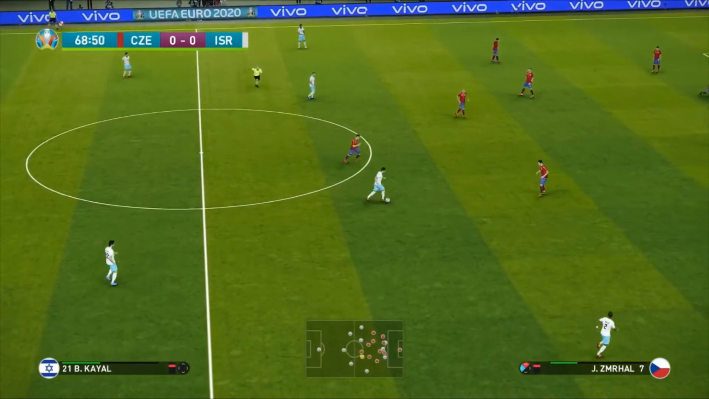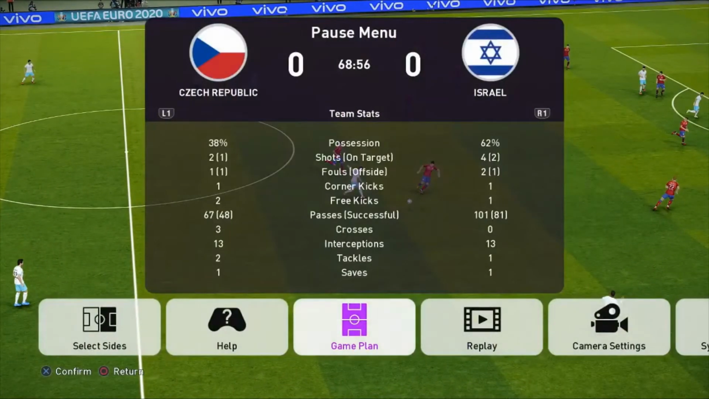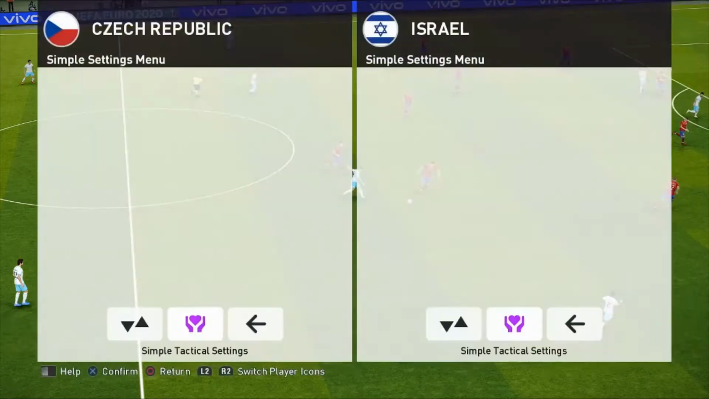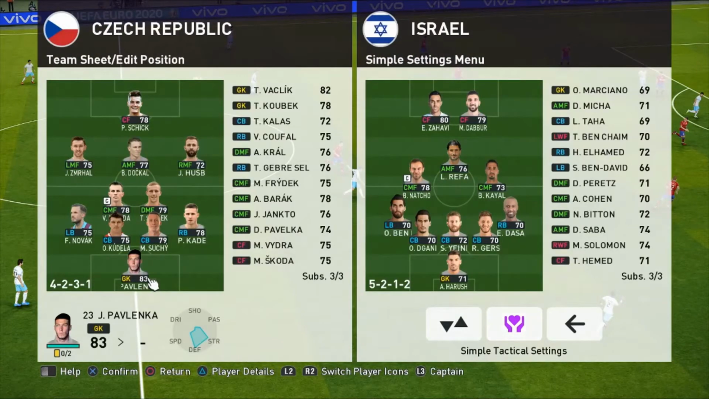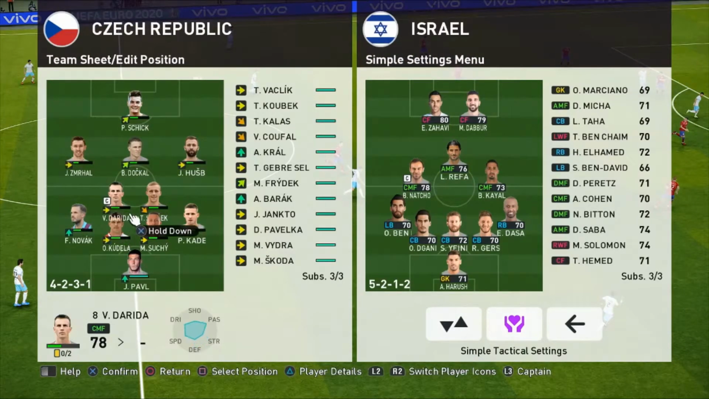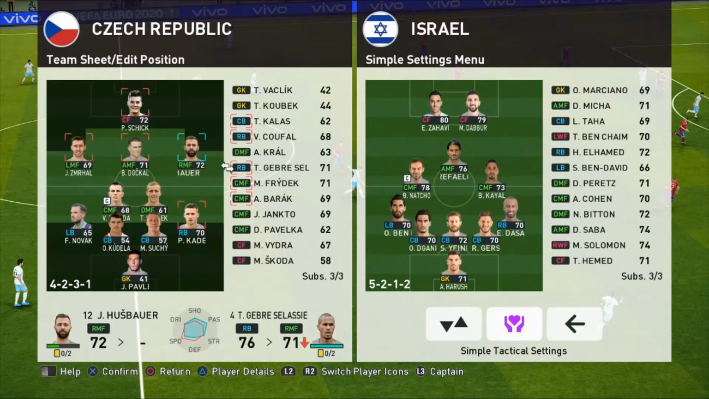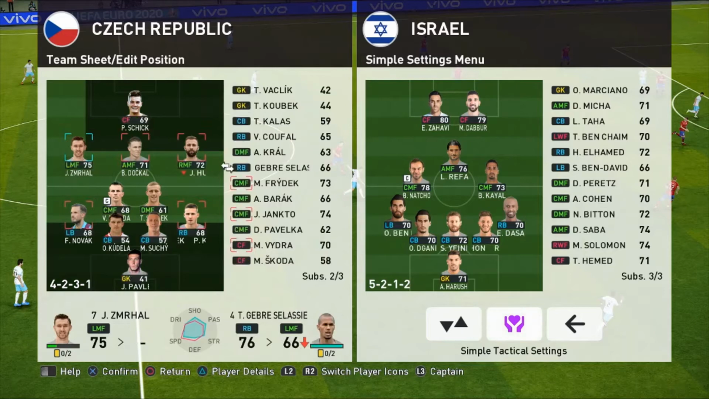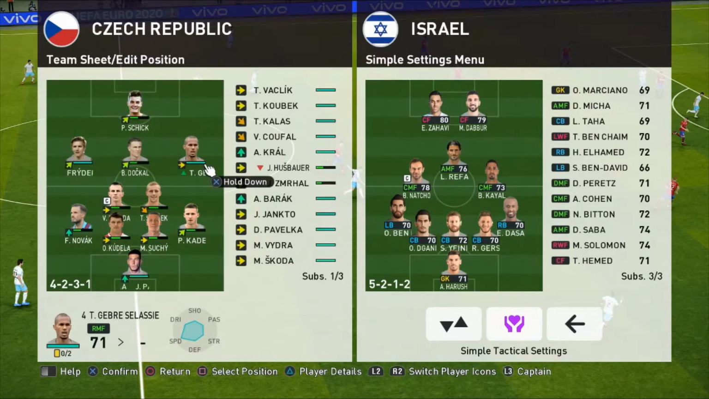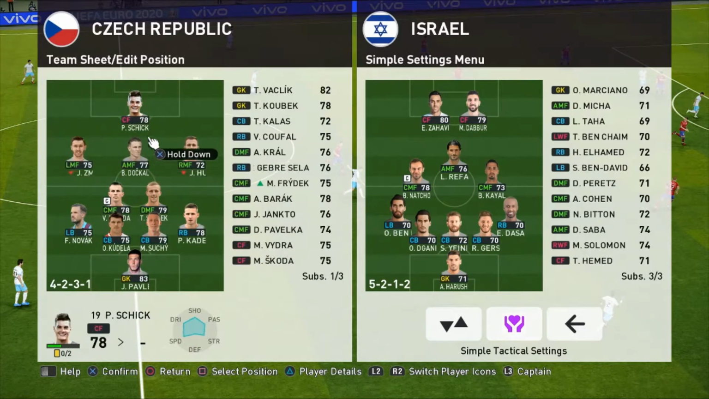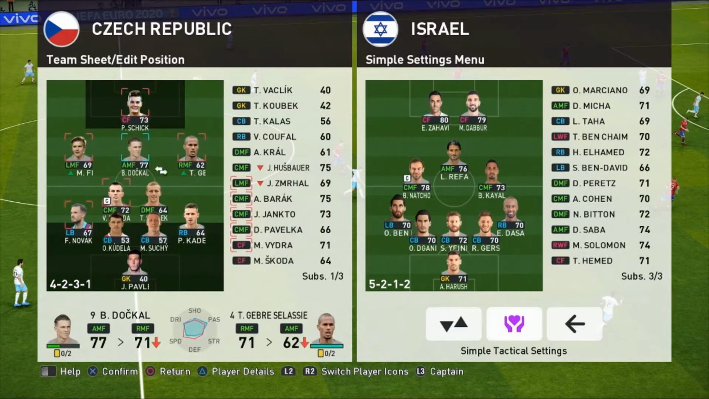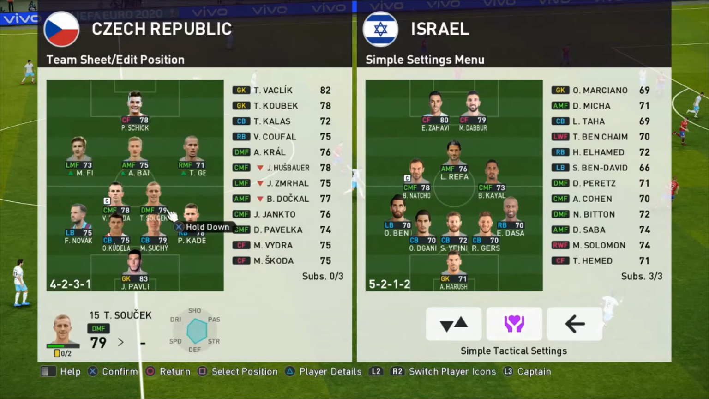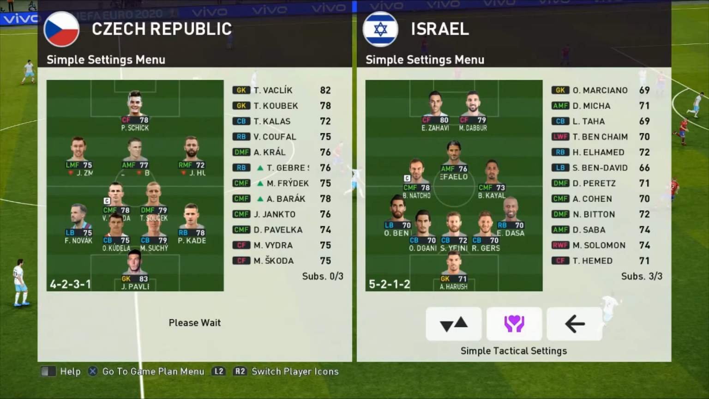We are going to make substitutions now for the Czech Republic. Make all of our free subs for them. If the manager wants to make a change for Israel, he's more than welcome to. Give us a heads up and we'll bring some players on for him. So we're going to bring on Jebri Selassie. I'm going to take the most tired players off the field here for him. And we'll bring on Janko as well. Or Barak, actually, because he's higher rated. So that is the Czech Republic side, all sorted.